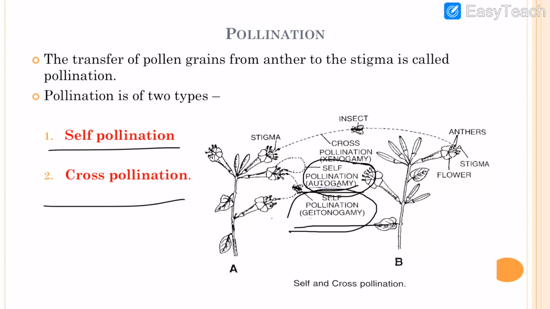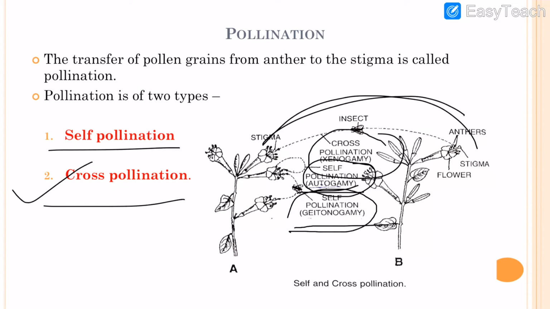Okay, and the second type is cross pollination. In cross pollination, the transfer of pollen takes place from the anther to the stigma of flowers of different plants. Okay, here you can see that it is cross pollination. It is also known as xenogamy.